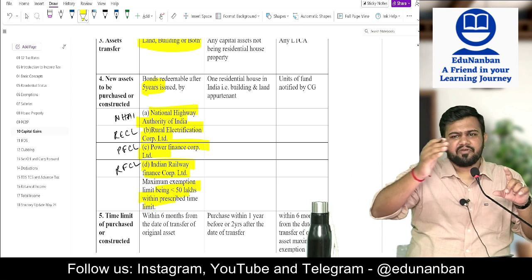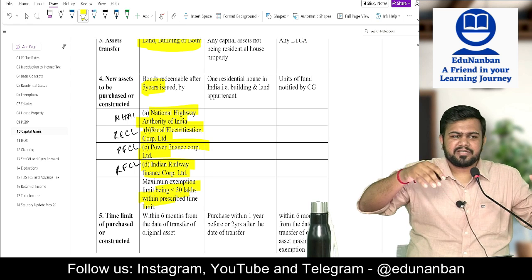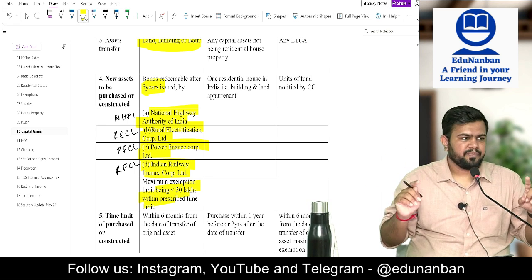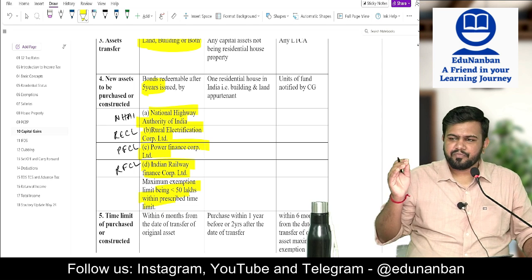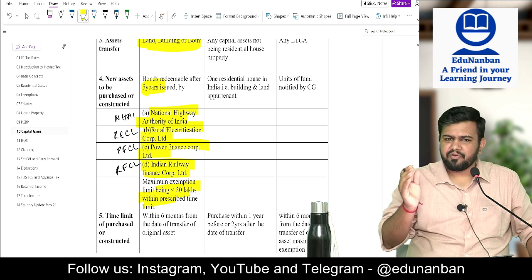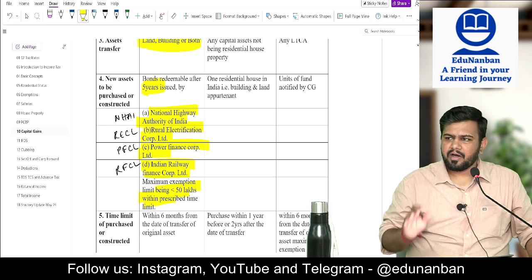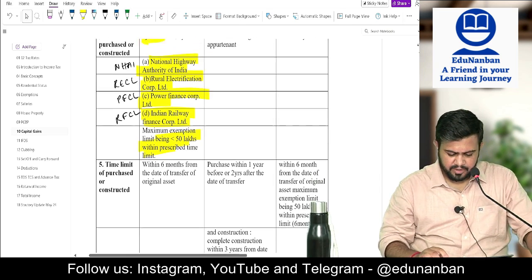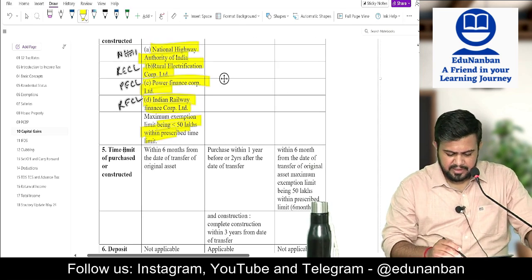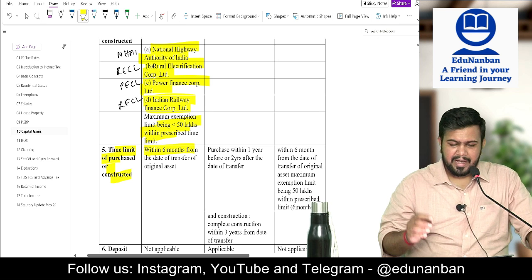Sir, 6 months from the date of transfer. So is the deposit scheme applicable? The answer is no. The time period itself is so short. So no deposit scheme applicable. You have to purchase the bonds before filing the return of income or within 6 months from the date of transfer, whichever is earlier. So the time limit is what? 6 months from the date of transfer, and there is a lock-in period.